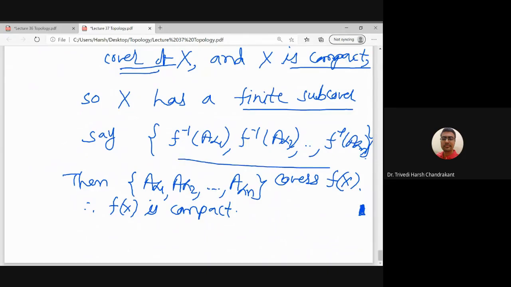Once we get a finite subcover of X, the corresponding subcover A_alpha1, A_alpha2, ..., A_alphan, we will consider.